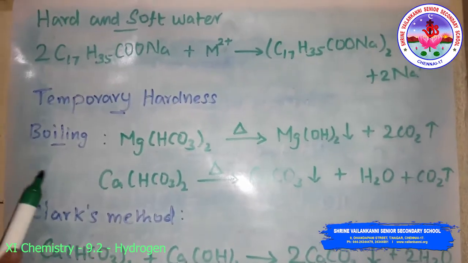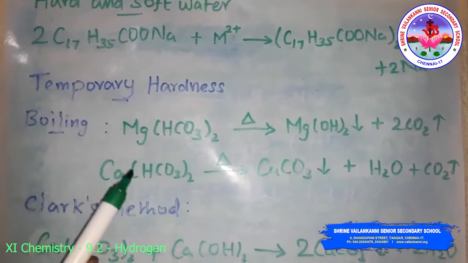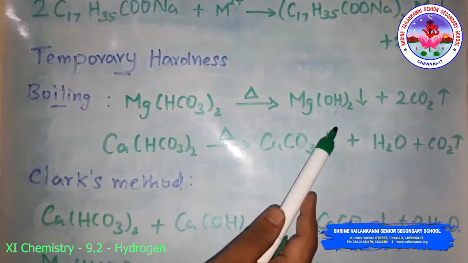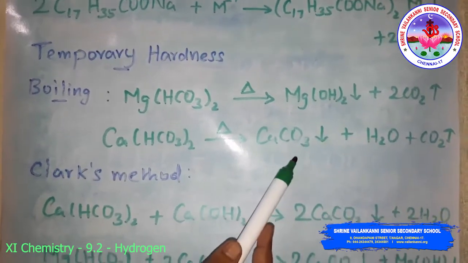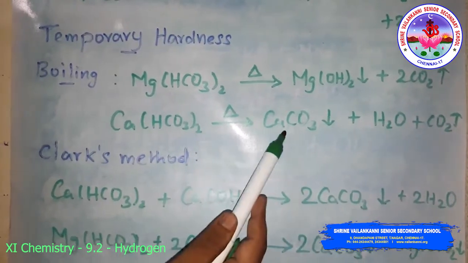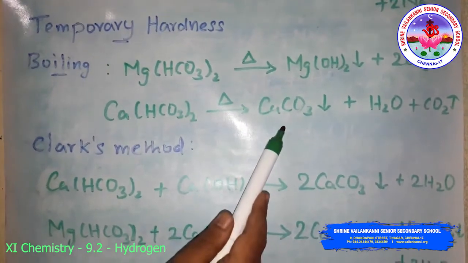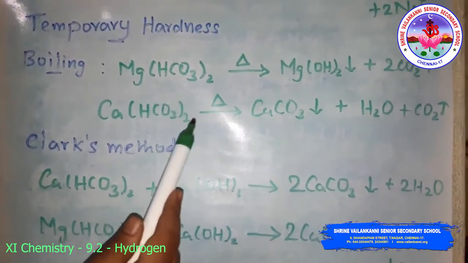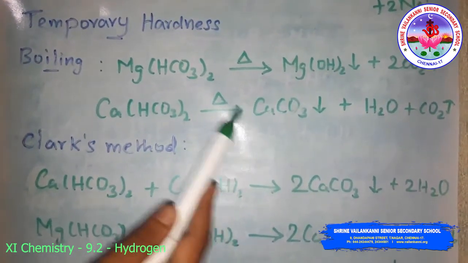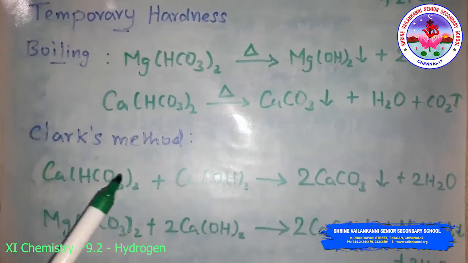In the boiling method, during boiling, the soluble magnesium hydrogen carbonate is converted into insoluble magnesium hydroxide, and the calcium hydrogen carbonate is changed to calcium carbonate, which is insoluble. This is water soluble, this is water insoluble. Because of the low solubility product of magnesium hydroxide as compared to magnesium carbonate, magnesium hydroxide is precipitated.